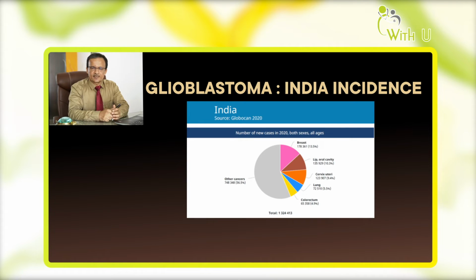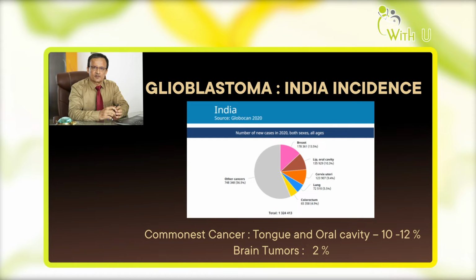As one can see in this slide, the incidence of brain tumor is very low. The commonest cancers in India, as per one database known as Globocan, are breast cancer in females, and head and neck cancers, that is, the area of the tongue and the cheek. Incidentally, Ahmedabad has the highest number of head and neck cancers in the world. The incidence of breast and head and neck cancers is about 16% and 15%. Compared to that, brain tumors are only about 2%. So the number of patients is much less compared to the other cancers.